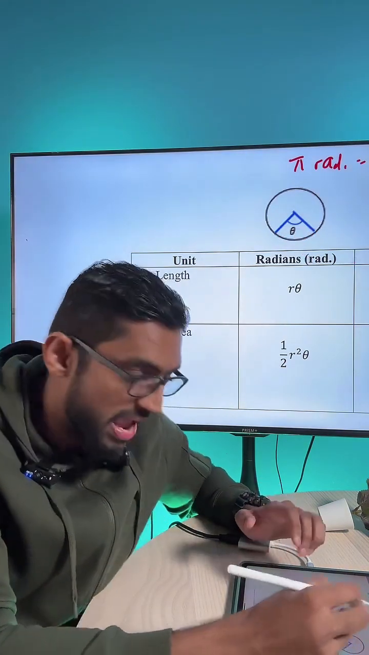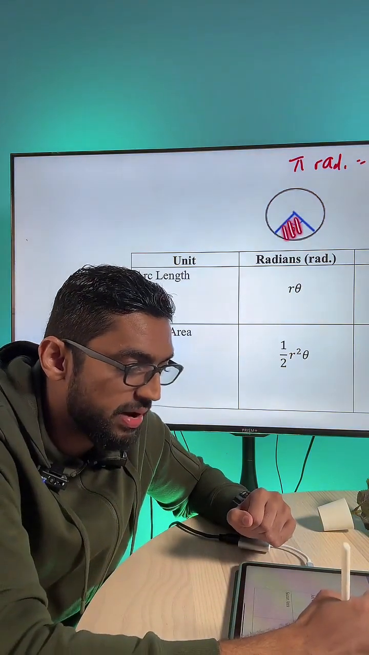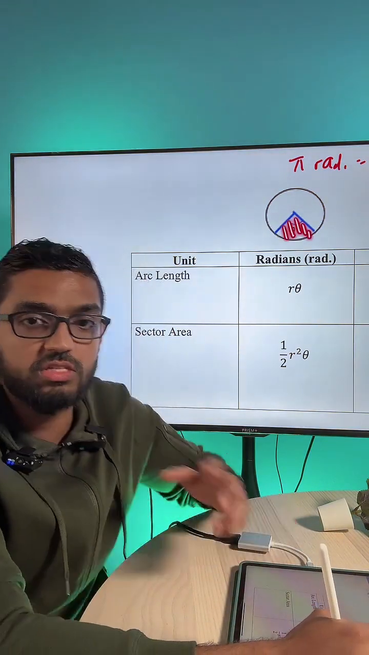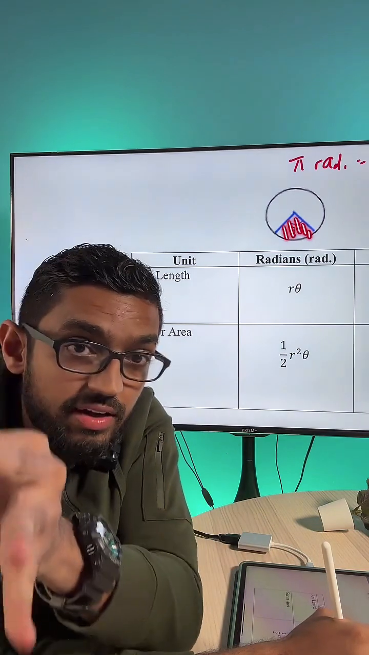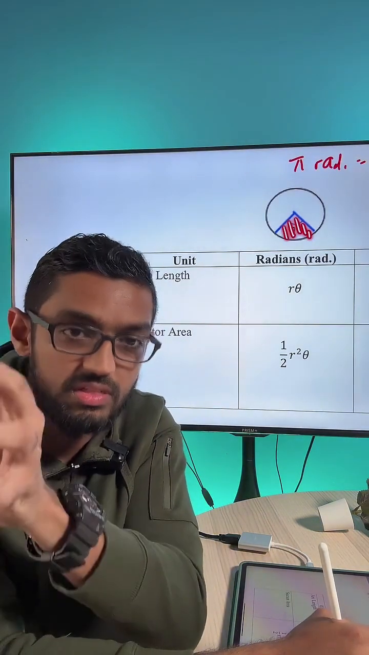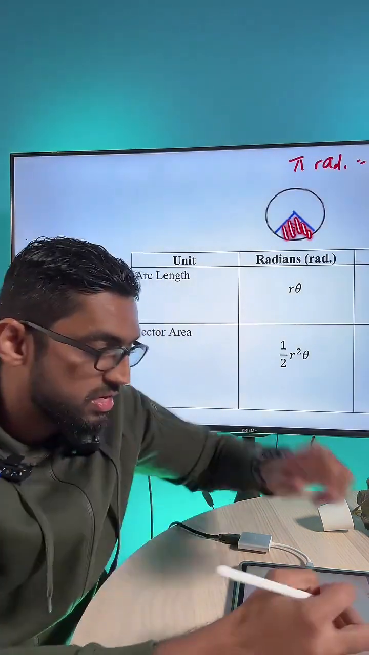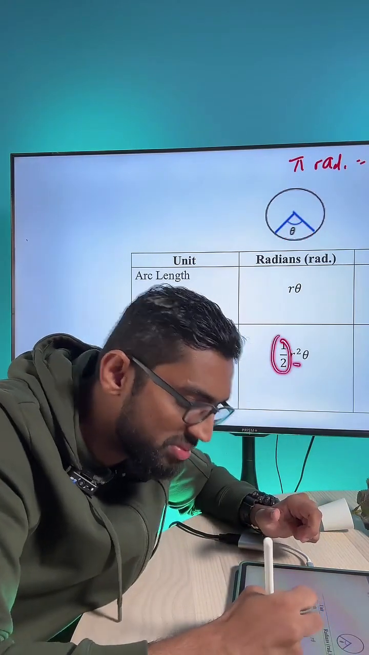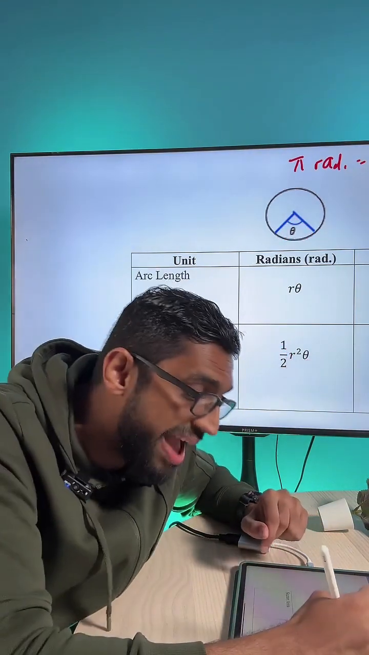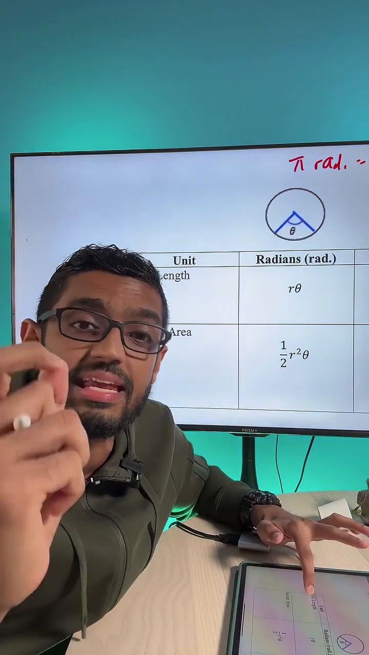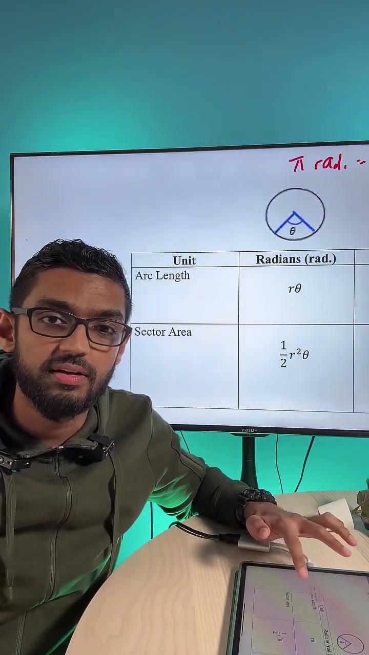Okay? And if you want to find the sector area, meaning this part here, it is just half r squared theta. Now, r again is the radius of this circle. So you just take half times radius squared times theta. What's theta again? Theta is the angle that you see there in radians units.